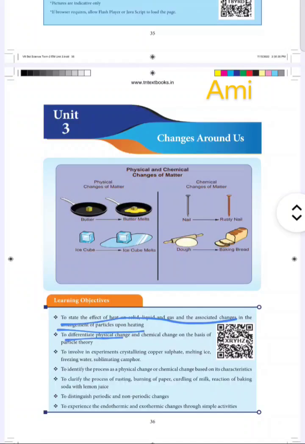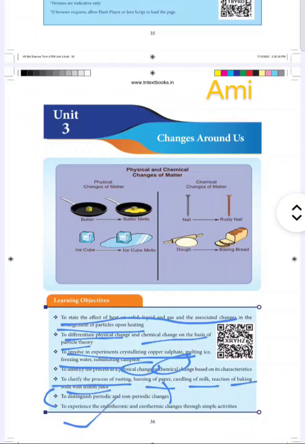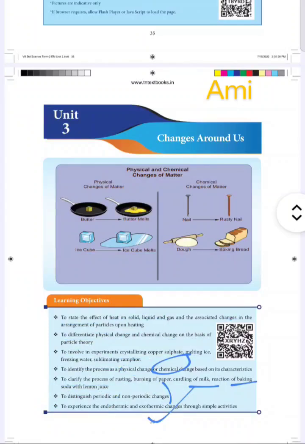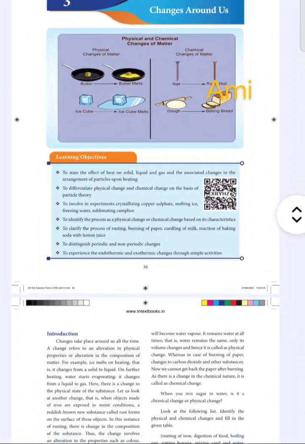To differentiate physical change from chemical change on the basis of particle theory, to perform experiments crystallizing copper sulfate, melting ice, freezing water, sublimating camphor, then to identify the process of physical change and chemical change based on its characteristics, to clarify the process of rusting, burning of paper, curdling of milk, reaction of baking soda with lemon juice, then to distinguish periodic and non-periodic changes, to experience the endothermic and exothermic changes through simple activities. So these are the objectives which we are going to learn from this chapter.